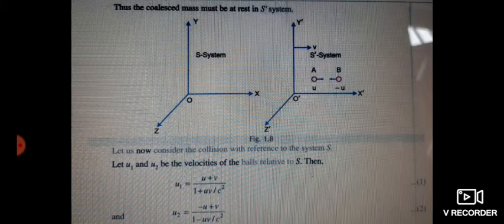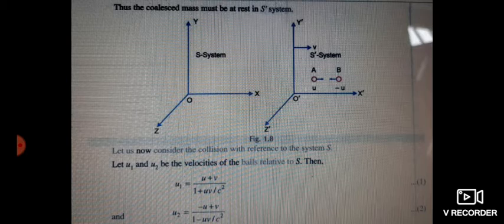We are considering ball A having velocity u and ball B having velocity minus u, because they are approaching each other at equal speed, equal in magnitude but opposite in direction. Let the mass of each ball be m in S prime.